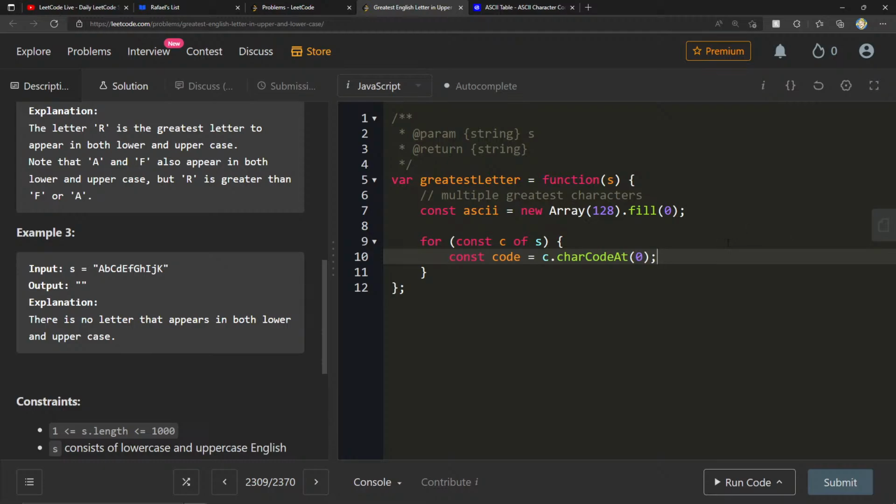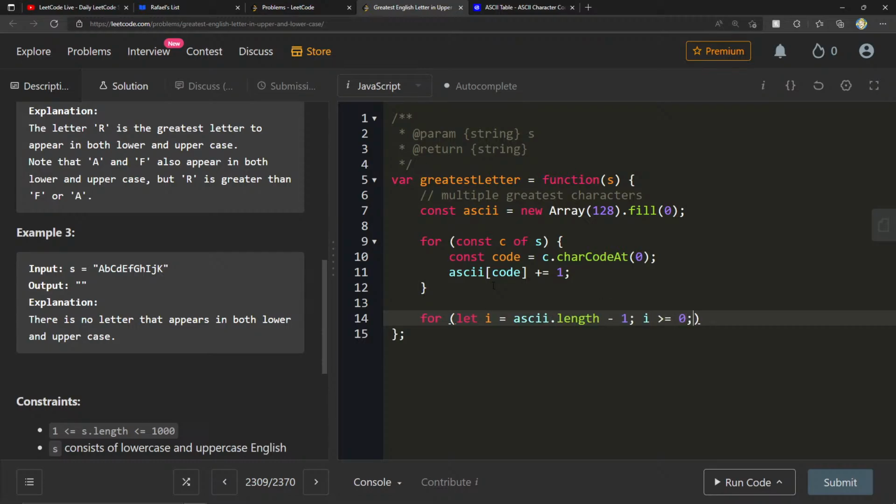Now, normally I normalize this, right? I do minus 97 because I want my lowercase a to be mapped to 0. But this time we have an ASCII array, so we don't need to do this. All we need to do is say ASCII of code plus equals 1. And now what I can do is say for let i equals ASCII.length minus 1, i greater than or equal to 0, i minus minus.